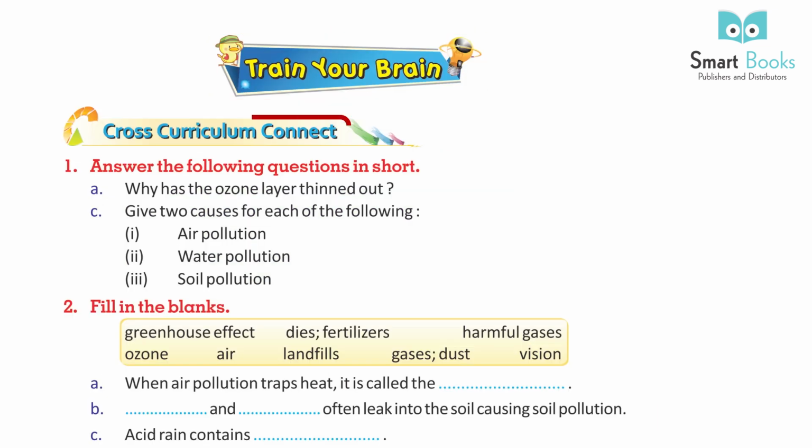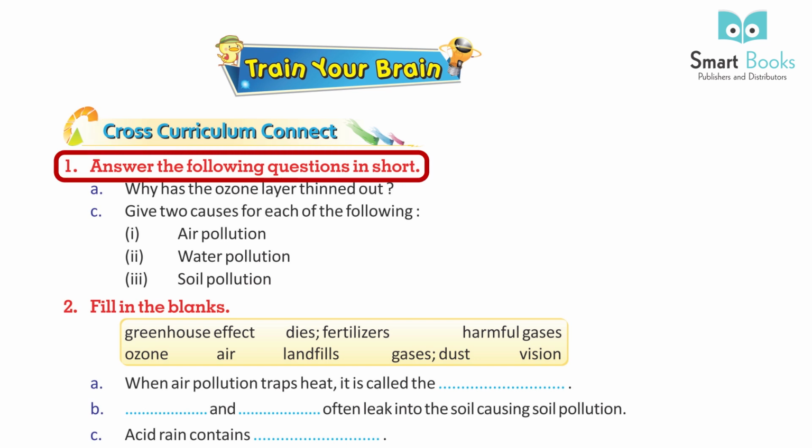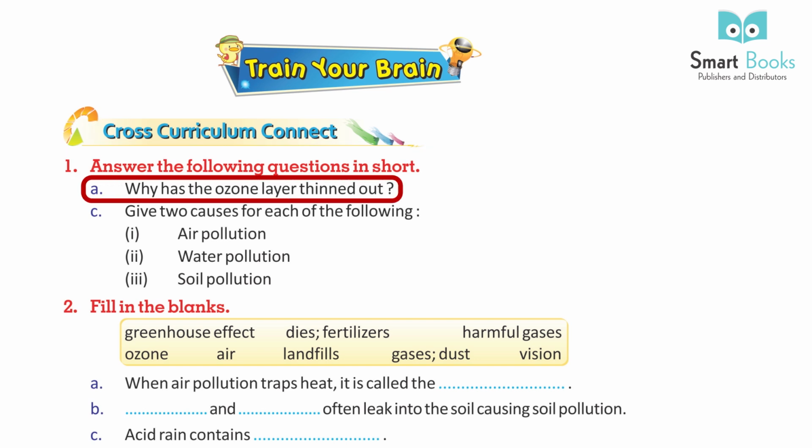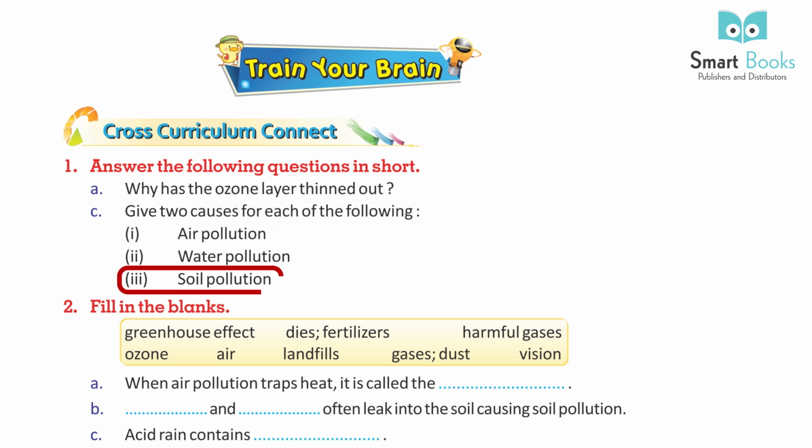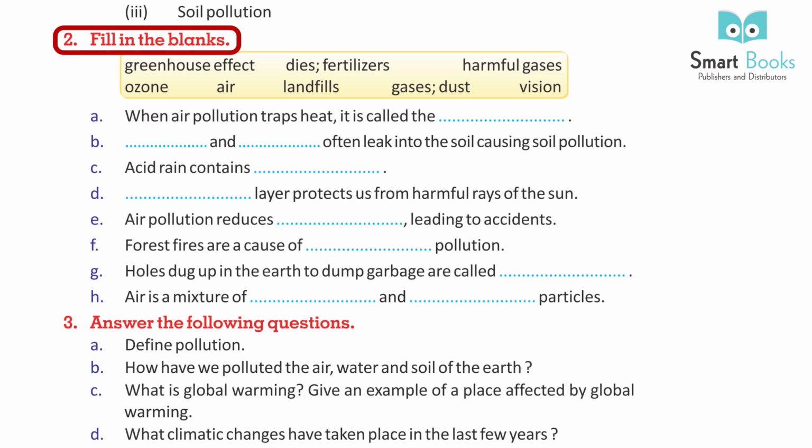Train your brain. Cross Curriculum Connect. 1. Answer the following questions in short. A. Why has the ozone layer thinned out? B. Give 2 causes for each of the following. 1. Air pollution. 2. Water pollution. 3. Soil pollution.